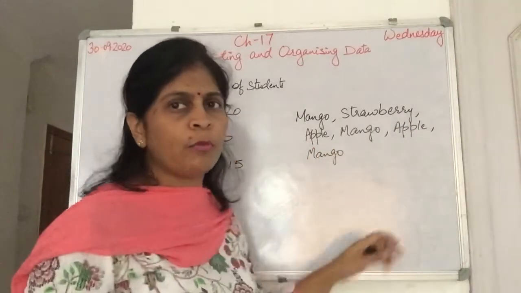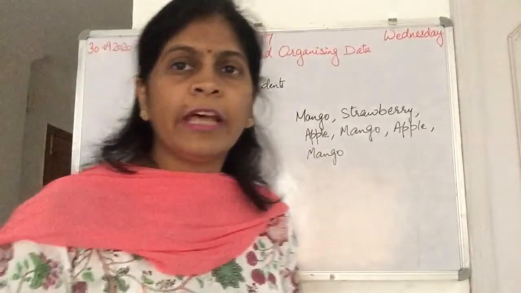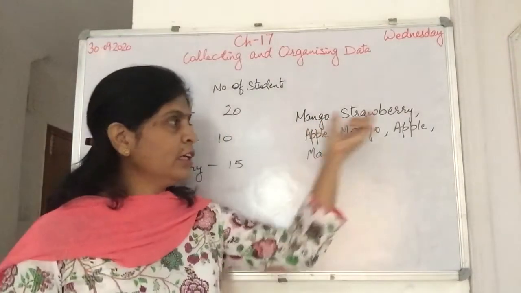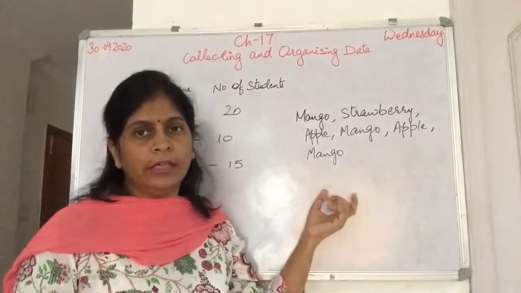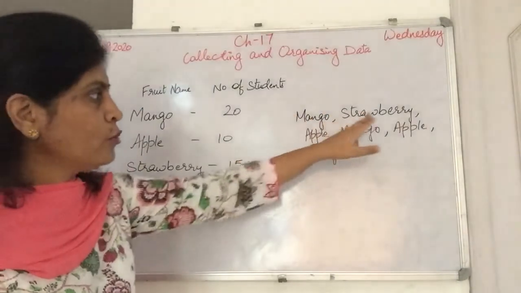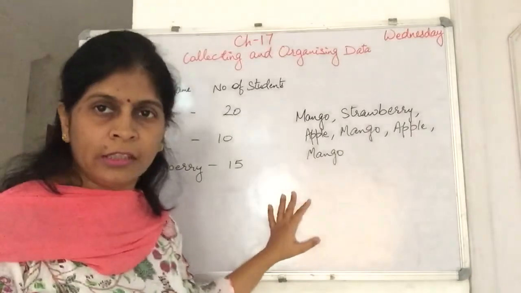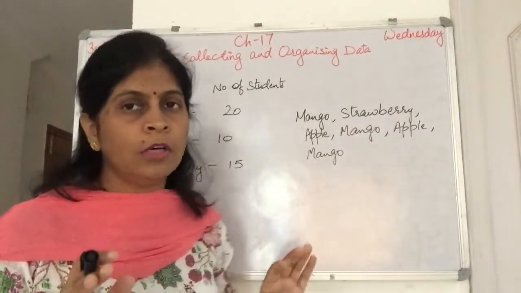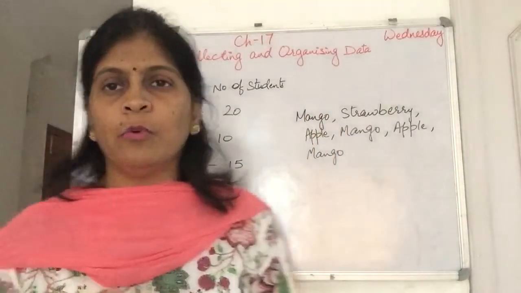Like this I will collect from all 45 students. This is called primary data. I ask one by one and I get the info. Now what I will do is write the three types: mango, strawberry and apple. Then I will make the tally marks, and from the tally we will get the number of students. I know all of you know how to make tally, so we will not spend more time on that.